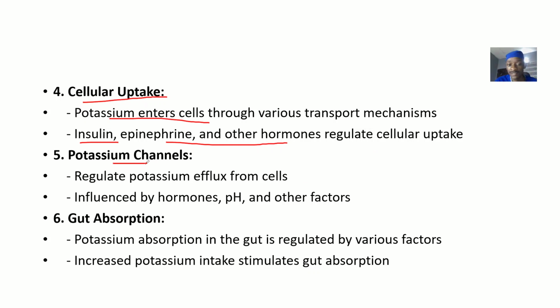Then potassium channels. Potassium channels will basically regulate the potassium efflux from the cell. They'll basically control how potassium is leaving the cell, influenced by hormones, pH, and other factors. These are the things that will influence the potassium channels. So instructions from things like hormones, pH levels of the body, and other factors will actually determine how fast the potassium will leave the cell.